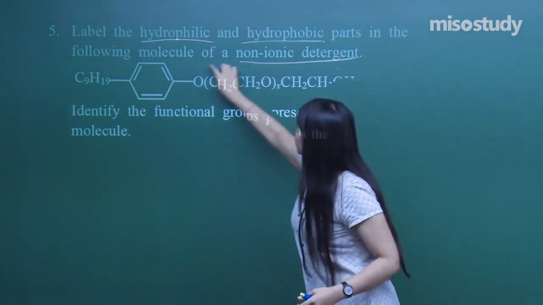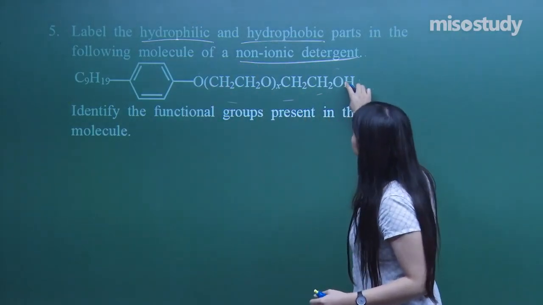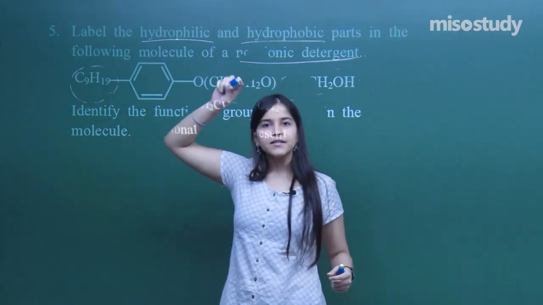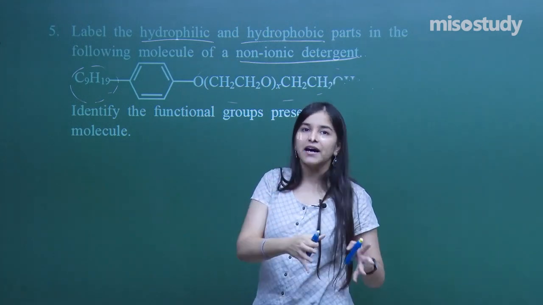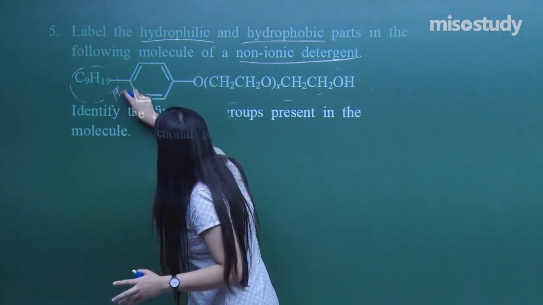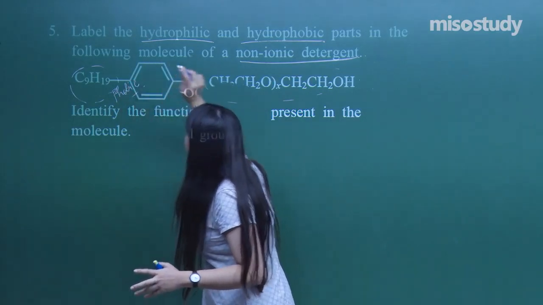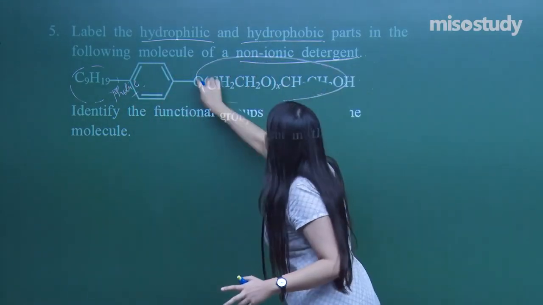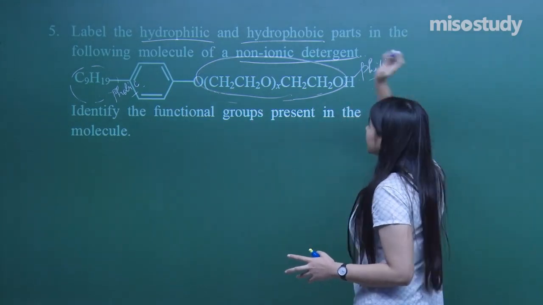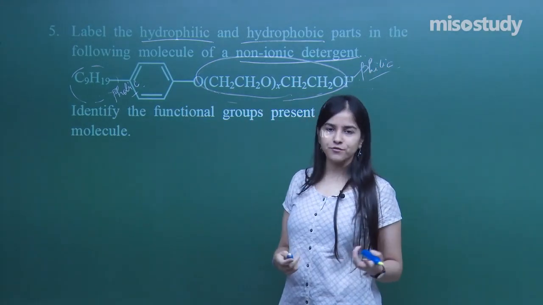So this part will be bonding with the water, right? Whereas this part, if you observe, is a hydrophobic part, completely a hydrocarbon, right? So this will be the phobic. I'm just writing this in short. And this very part will be philic. Clear about the terms, what is hydrophobic and what is hydrophilic?